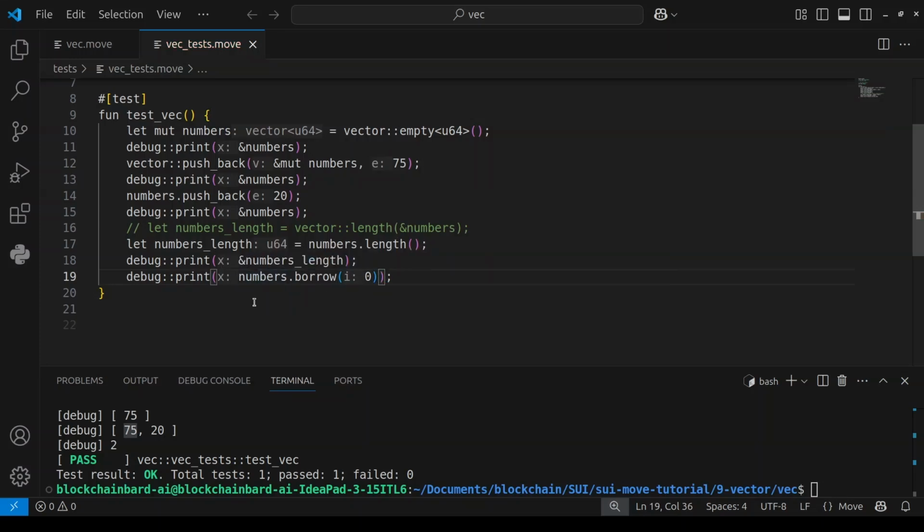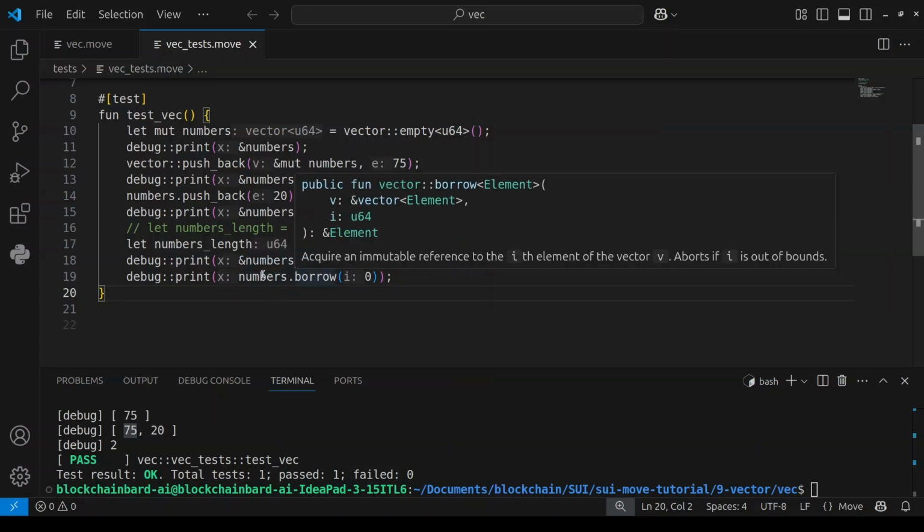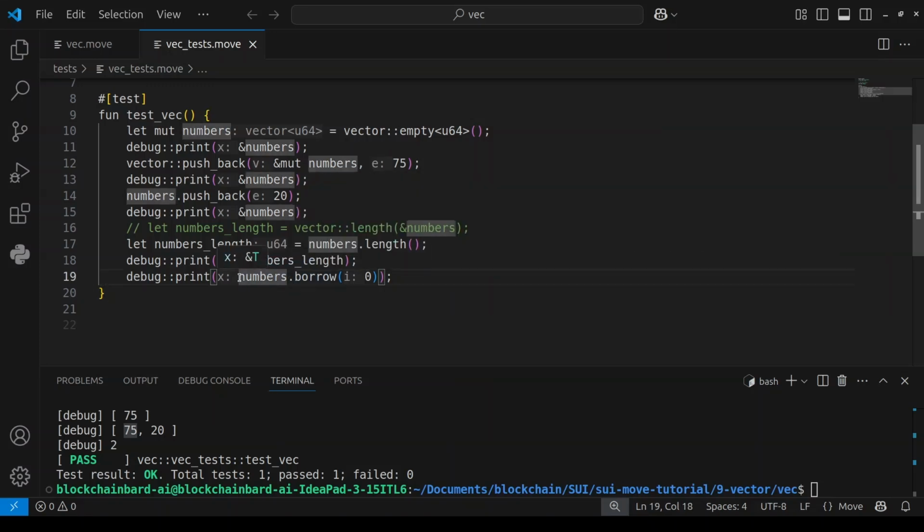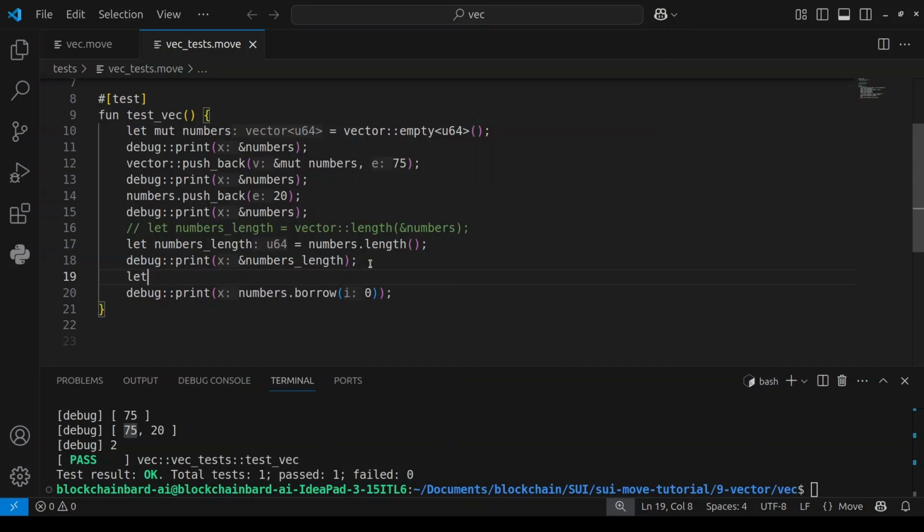If you look at it now, we're borrowing this value immutably. That's why we passed it without already passing an into reference, because on its own, let me show you. Let's say first number is equal to, let me copy this and paste it here.